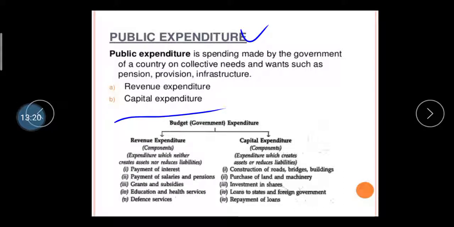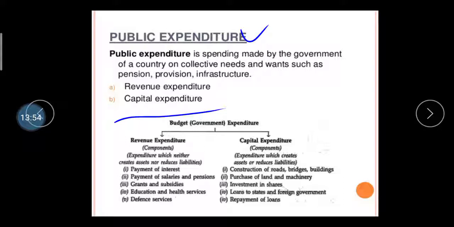Then defense services. The government provides defense services, and for that it has to consider various types of expenses, like defense equipment and the salaries of our army soldiers, right? Then capital expenditure: expenditure which creates an asset and reduces a liability. First one is construction of roads, bridges and buildings. If the government undertakes this type of project, it generates new assets, right?